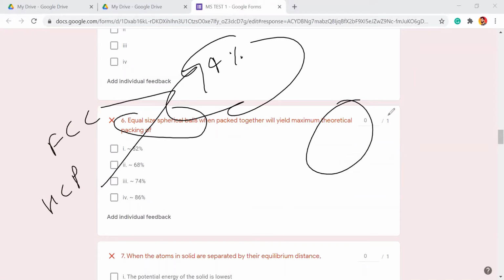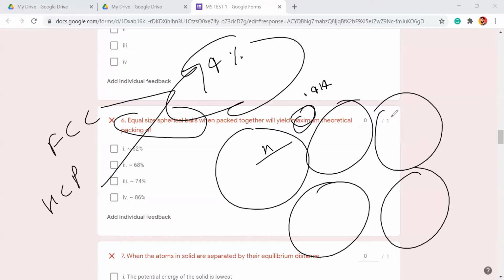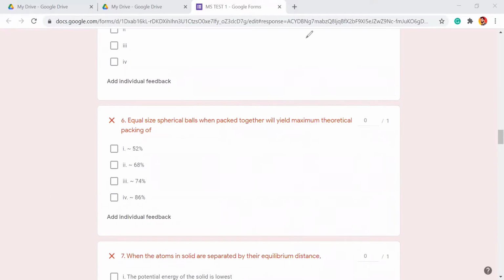We will also solve some questions where some spheres have size n, some have size 0.414, and some have size 0.225, and then we'll see what is the maximum packing we can get. Then we can go up to 90% or more. This kind of question we'll solve in the advanced level test.